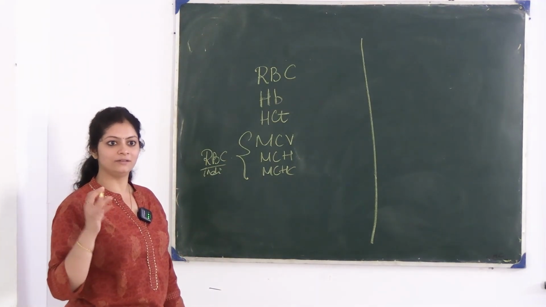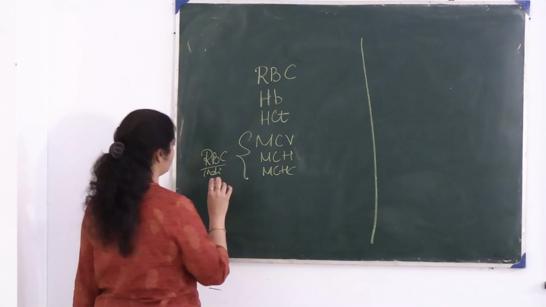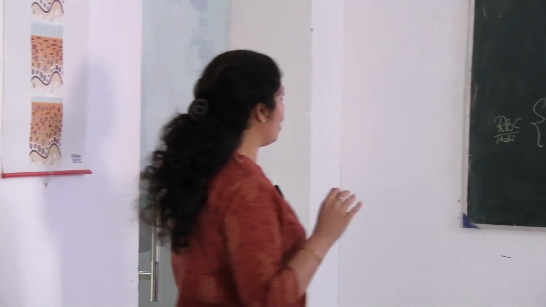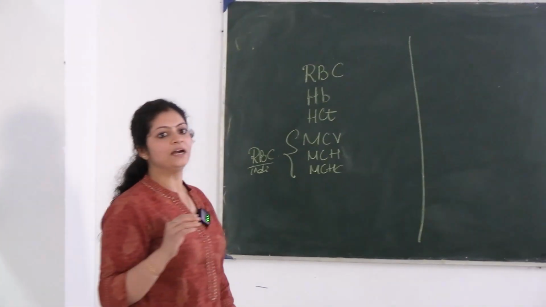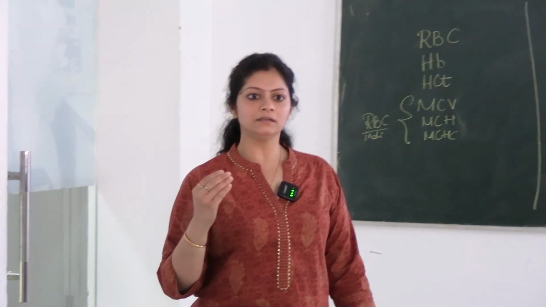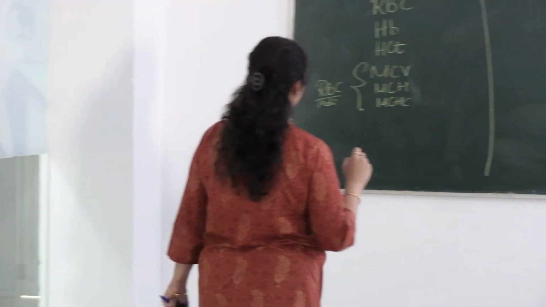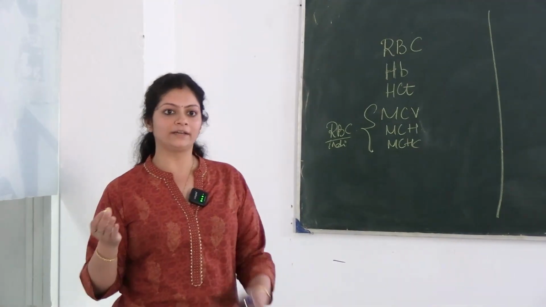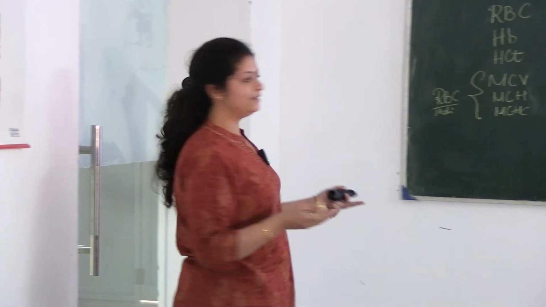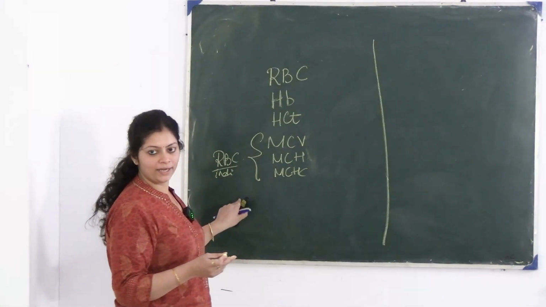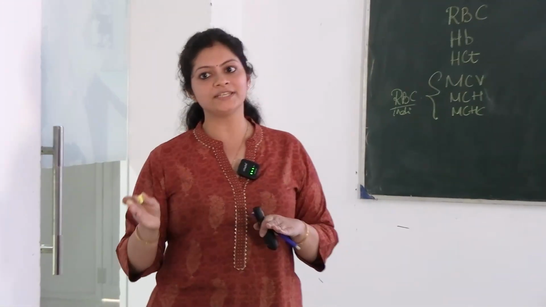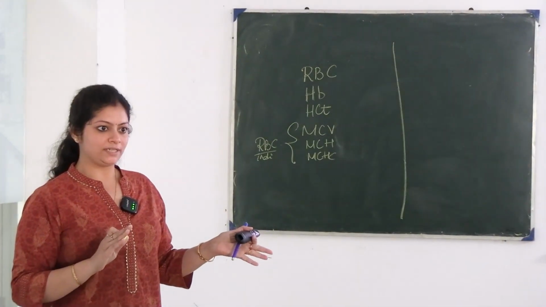Everyone is understanding, no? Everyone understands Bengali? Okay. So when you are seeing a complete blood count report, how will you diagnose that this is an anemia case? By seeing the hemoglobin, right? So hemoglobin will be reduced, okay? Now how will you understand what the morphology of the RBCs is, like what can cause this low hemoglobin? By seeing the RBC indices, okay? So here you can tell whether the RBCs are normocytic normochromic or microcytic hypochromic or macrocytic, right?